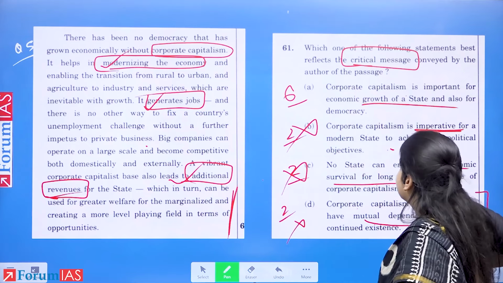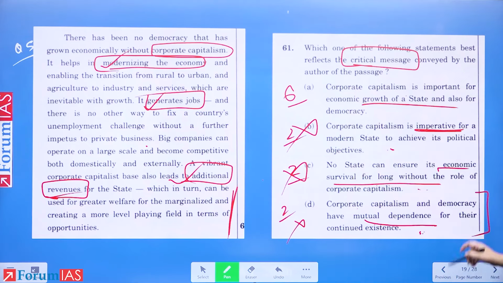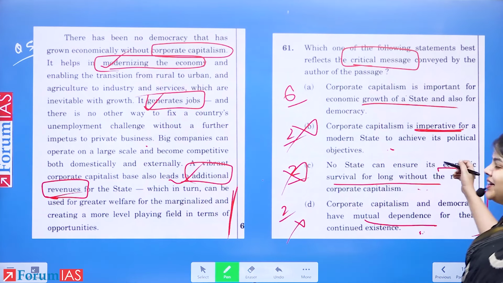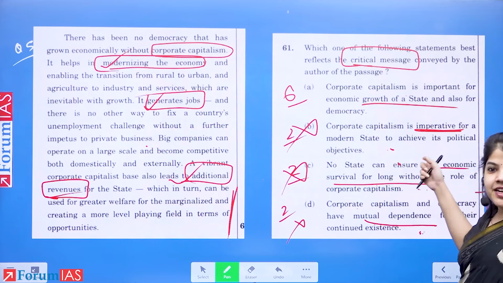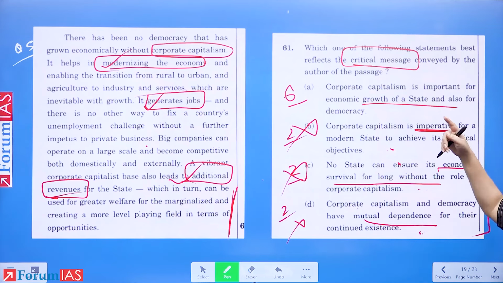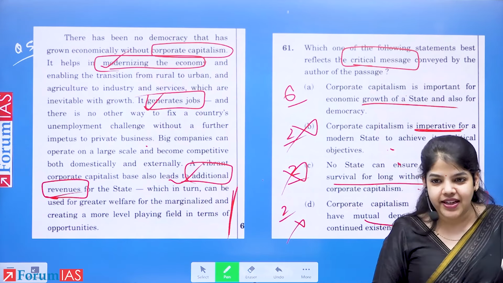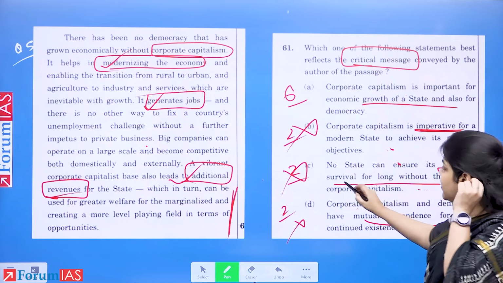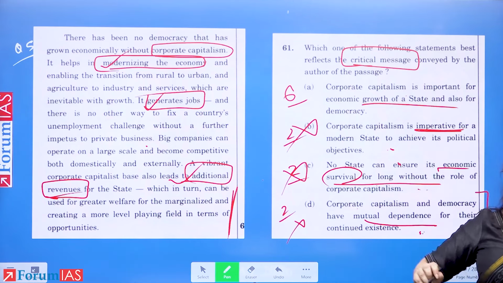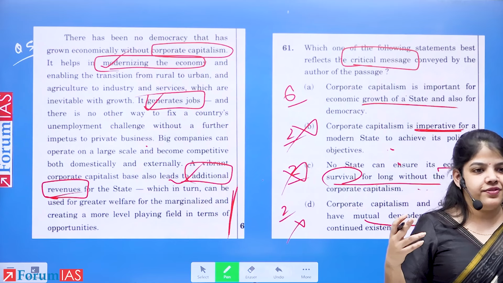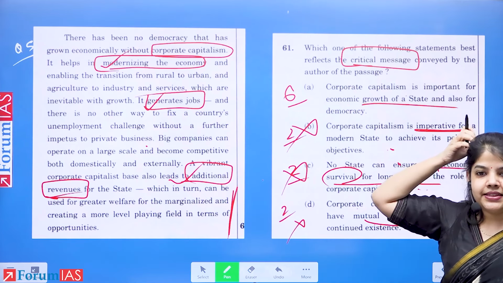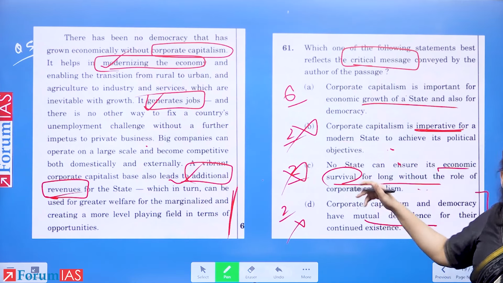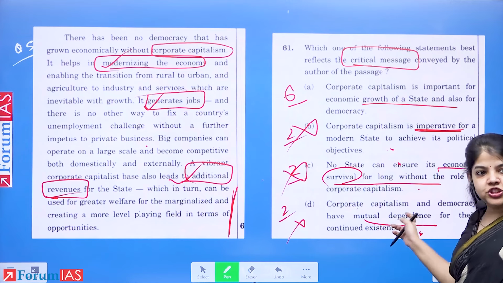In our answers, while thinking, there was an assumption. Since it's talking about democracy, it's talking about a political objective. The second possibility was, since it has mentioned democracy, it means they cannot exist one without the other. We will have to have more focus and read every word clearly. It is not talking about survival. So what we also see is that extreme statements cannot survive. Definitely the passage is not saying that they cannot survive without each other, or that both are necessary for each other. The passage did not say that.